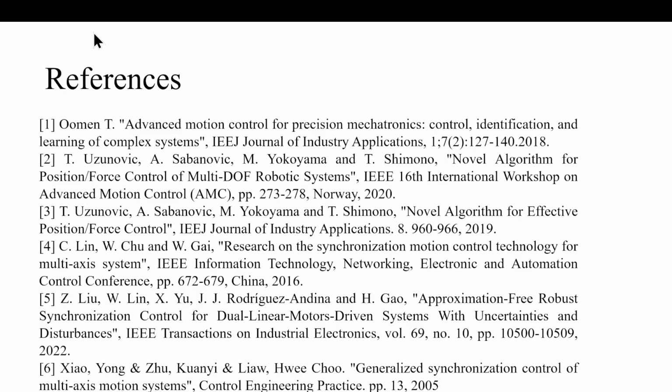These are the references that we have utilized for the given research.